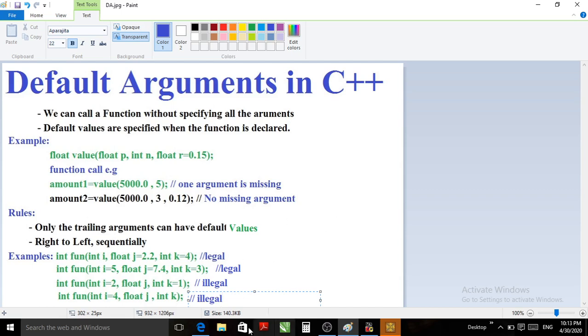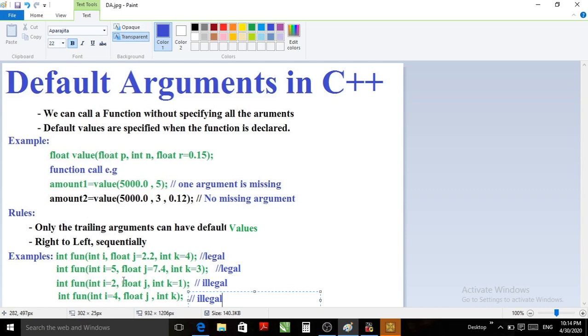So why was this rule made? As we have already seen in the function prototype, there is a relation between the function prototype and the function call. When the function gets called, it checks each and every argument against the function prototype.